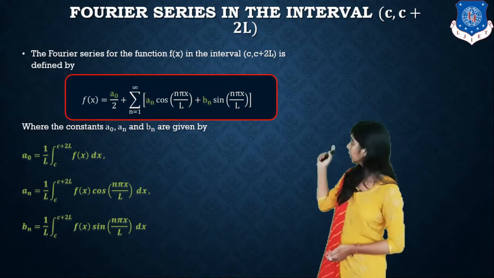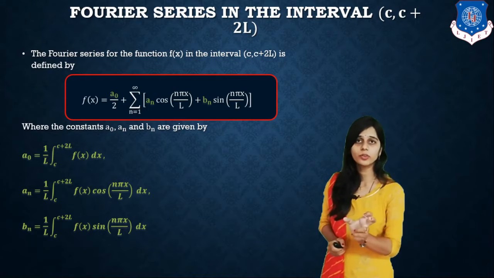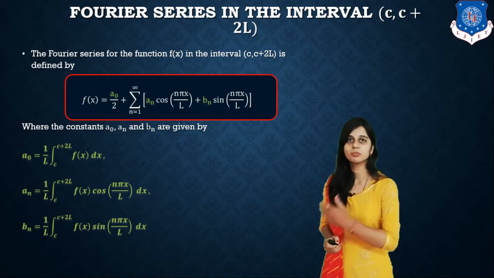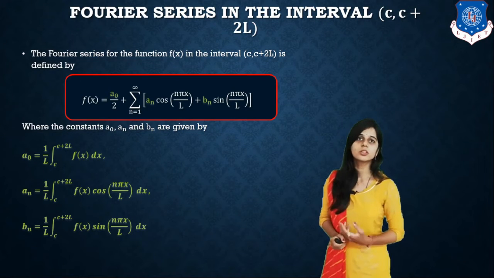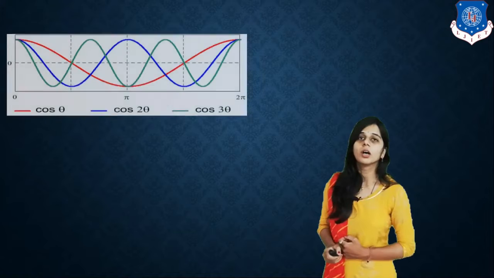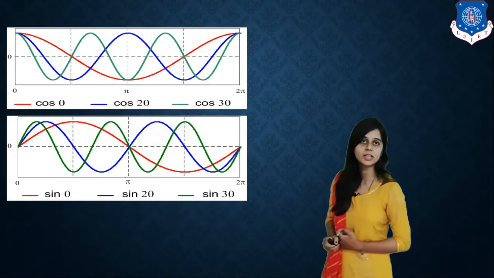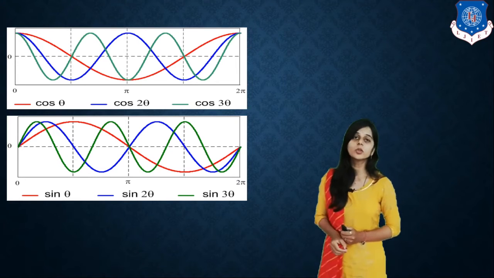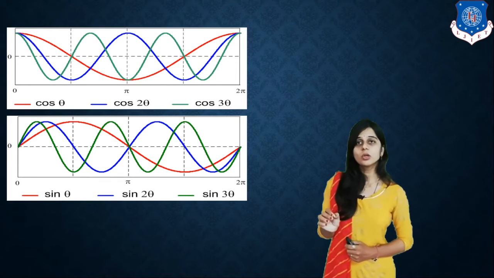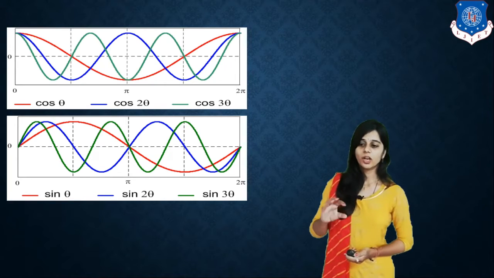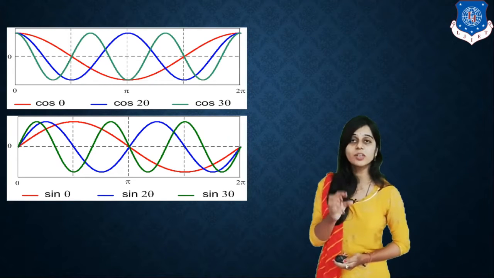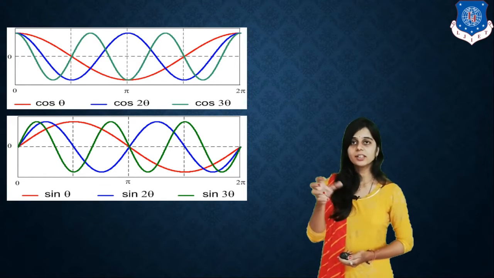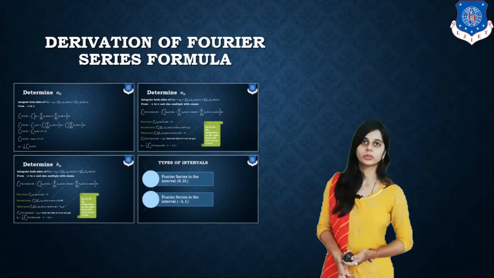So we get the last formula for f of x with a0, an, bn. We are finding a0, an and bn using these formulas and putting them in this last formula. So this is our Fourier series. Now see, this is a cos and sine graph. Cos and sine are periodic functions with the range of 2 pi. Here T equal to 2 pi. So cos and sine are periodic on a 2 pi range. Okay. So every time we take c to c plus 2l. Why? Because if we take l equal to pi, sine and cos are periodic functions. Okay.